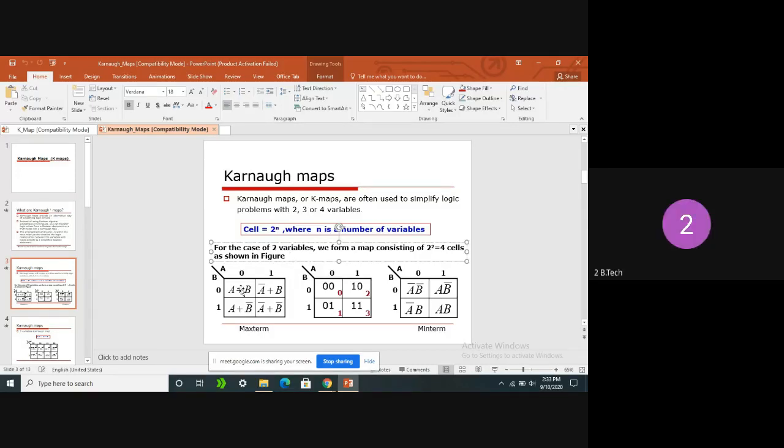So the first cell is representing A plus B. The second term is representing A bar plus B, and the third term is representing A is 0 and B is 1. So B is 1 in the sense B bar equals 1. Clear all of you?